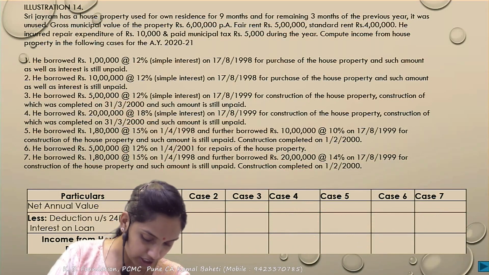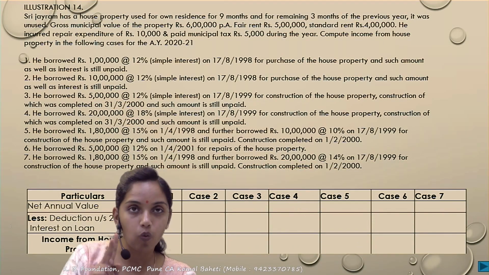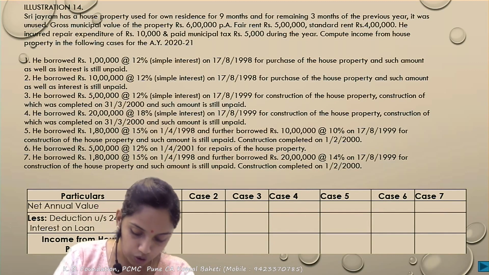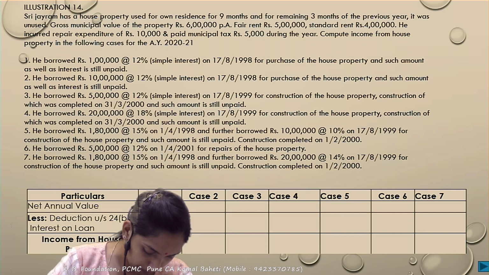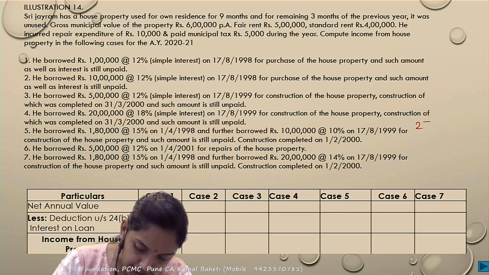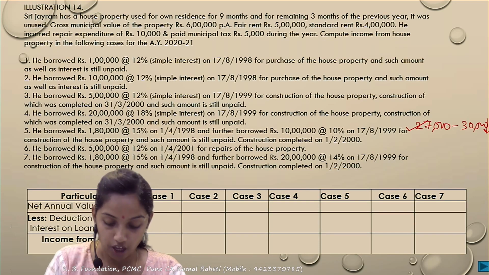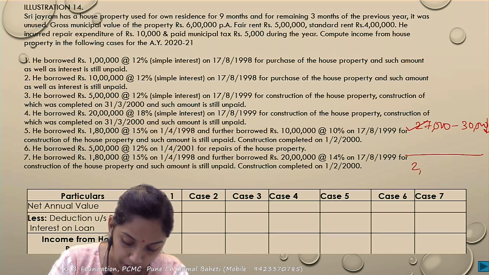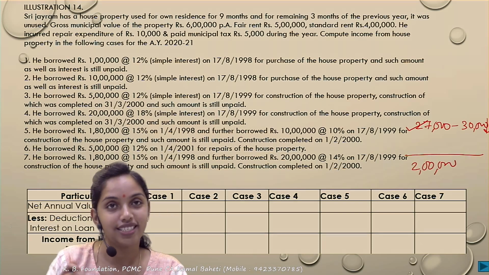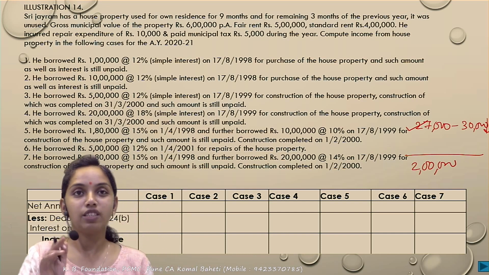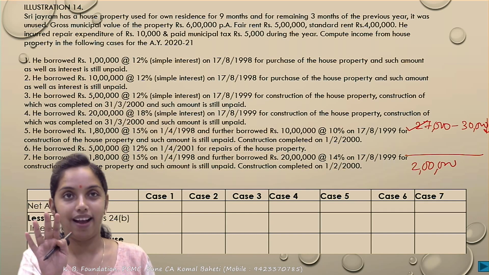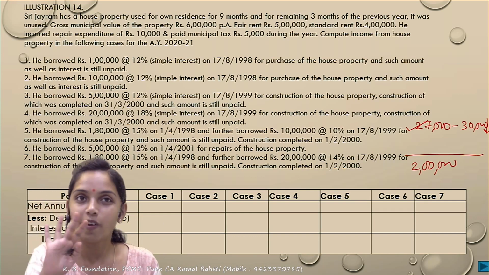The last one, just one. So the loan 1, which was prior to that, how much is the interest on it? 27,000. Interest is 27,000. How much is the upper limit for this? 30,000. So whichever is lower, the full 27,000 would be allowed. Overall how much will we get? 2 lakh, because the second loan is after the 1st April. It is construction, and construction has been completed within 5 years. So all the conditions are satisfied. So for the second loan the limit is 2 lakh. Correct? But the overall cannot exceed the 2 lakh.